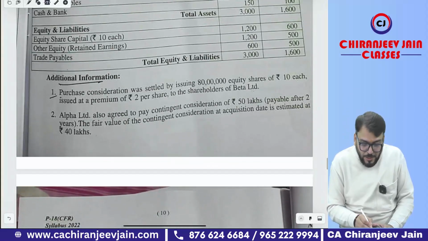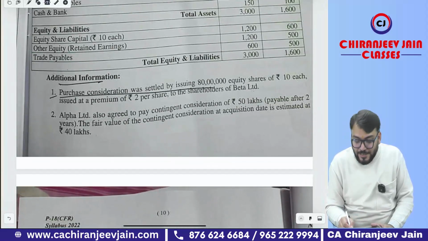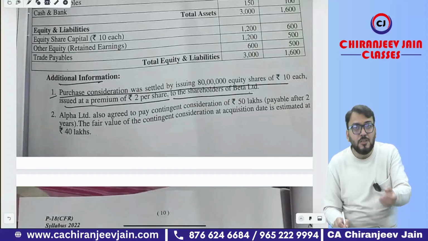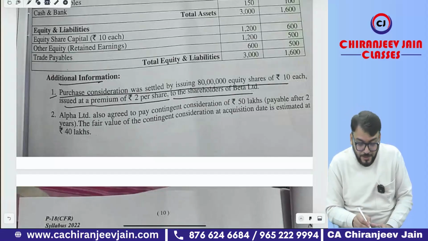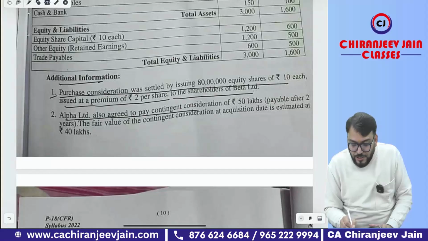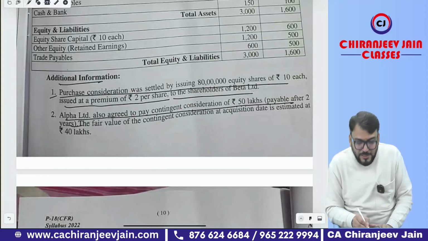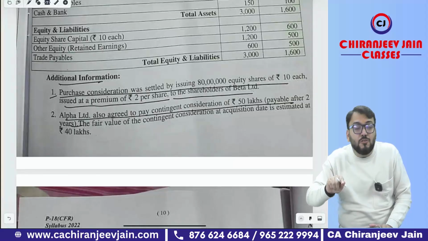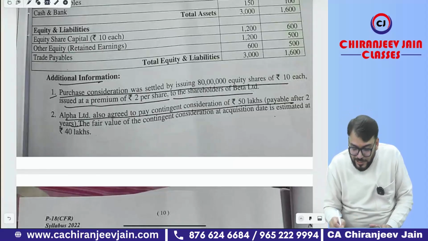Additional information: PC was settled by issuing 80 lakh equity shares of rupees 10 each, issued at a premium of rupees 2 per share to the shareholders of Beta Limited. This is the fair value of equity shares issued, which will be used for calculation of PC. Alpha Limited also agreed to pay contingent consideration of 50 lakh payable after 2 years. This will be added to PC at fair value on the date of acquisition, and the fair value on the date of acquisition was given as 40 lakh.